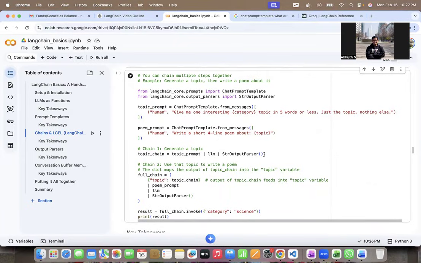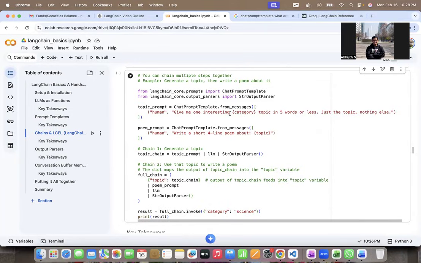And next, I'm going to create a full chain where this string is passed to the poem prompt, and the poem prompt passes this to the LLM, and then the output is sent as a string output parser. And the result is something which I'm going to look at, right? I'm going to do a full chain dot invoke, and I'm going to give a category science, which is the topic. So I need to now take this topic, right?